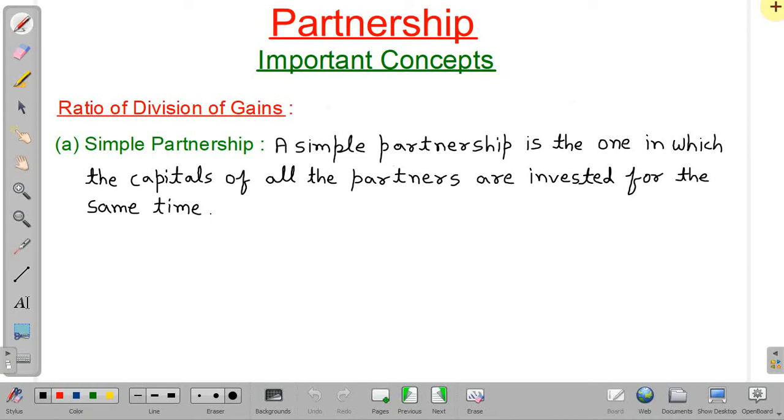And types of partnership are simple partnership and compound partnership. So we will see how the profit is shared between the partners in these two types. Simple partnership is one in which the capital of all the partners is invested for the same time. It means in simple partnership, all the partners invest capital. It may be same or different, but the time period is same. Okay, capitals are invested for the same time.